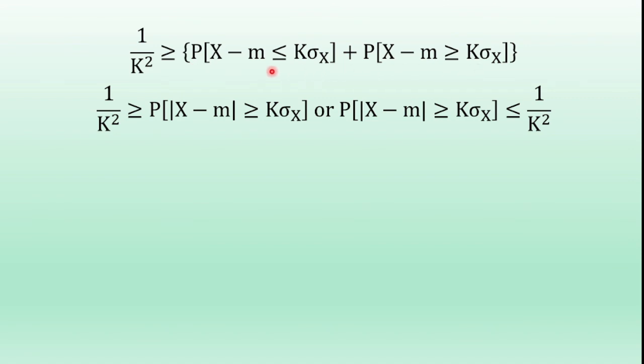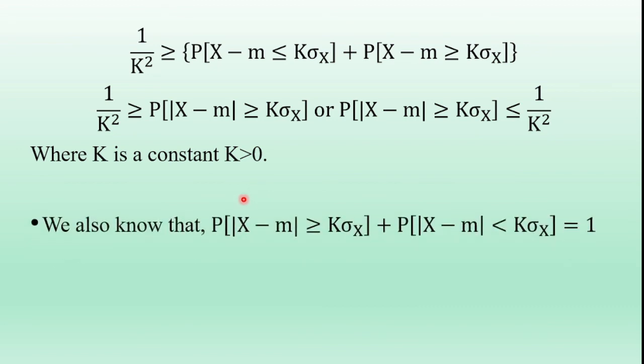These two probabilities can be written as the probability of the magnitude of x minus m greater than or equal to k sigma x, which is less than or equal to 1 by k square. So this is the proof of the Chebyshev inequality. Here k is a constant, and the k value is greater than 0.